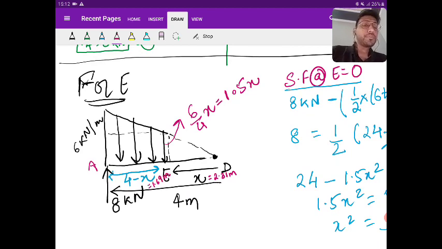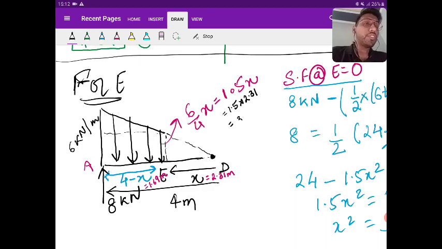Now this 1.5 into h is what? If I multiply 2.31 with 1.5, you get 3.465. I'm taking it as 3.46. Got my point? These are the final values using the h value.